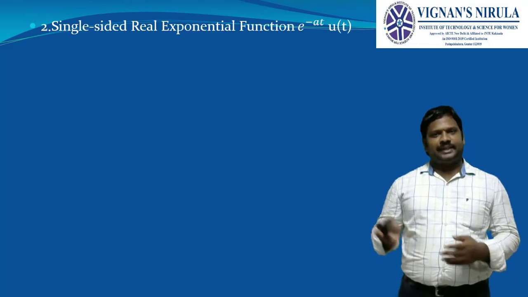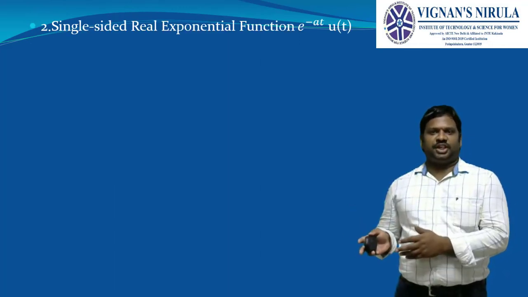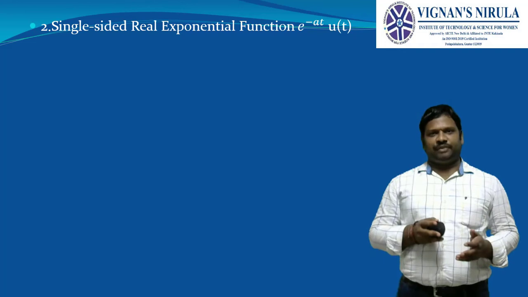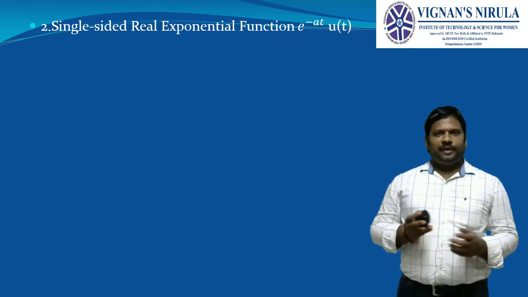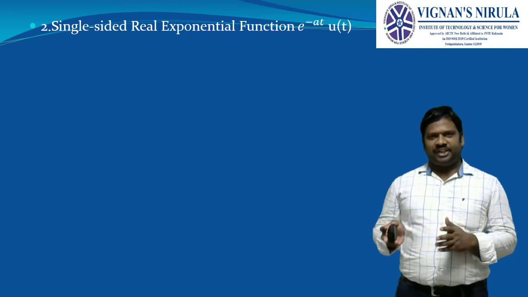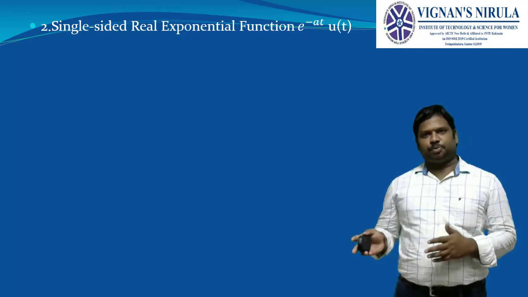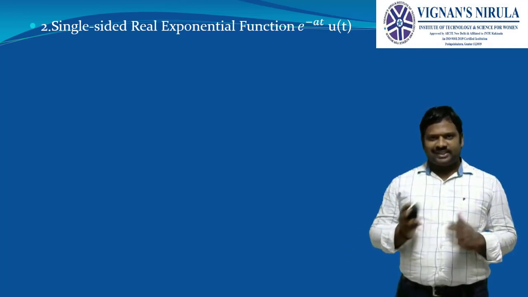Next one is the single-sided real exponential function. It is a real exponential function as there is no j term: e power minus a t into u of t, where e power minus a t u of t is a single-sided exponential function. Why is it called single-sided?